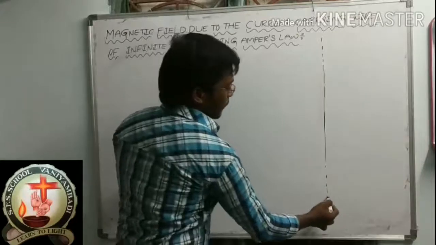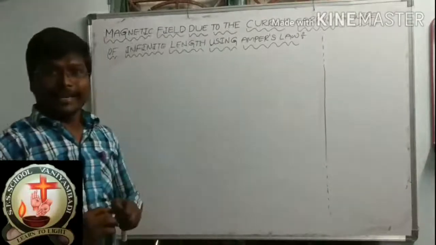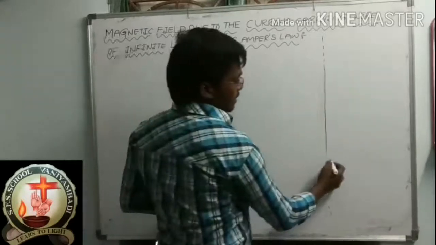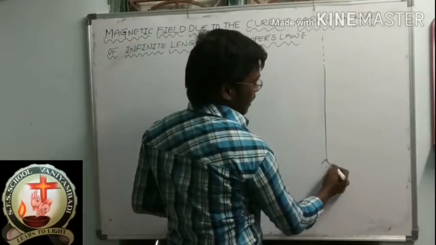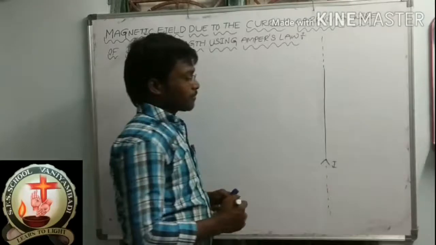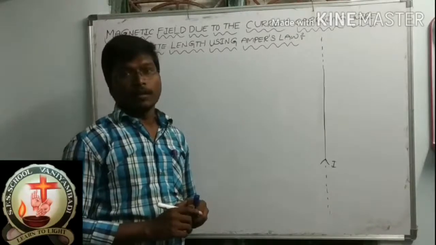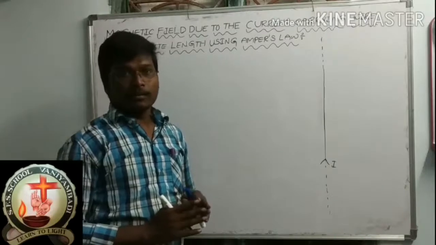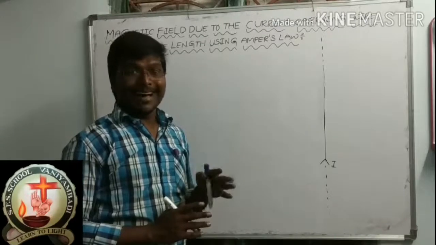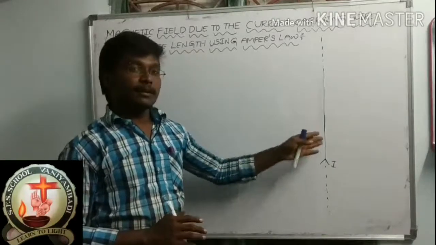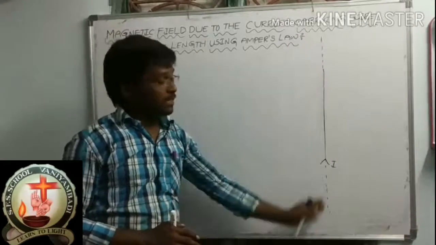Current I is flowing. Let us consider a straight wire, with current I flowing through it, and the length of this wire is infinity.